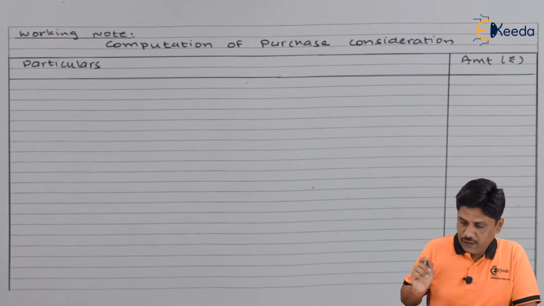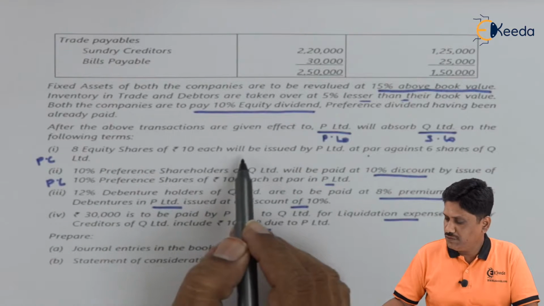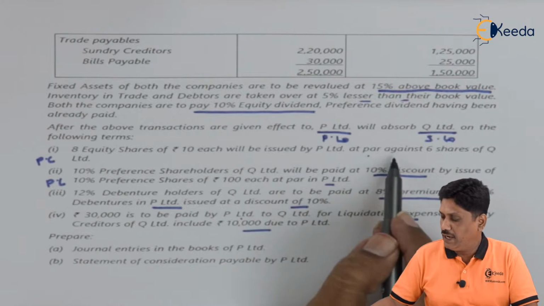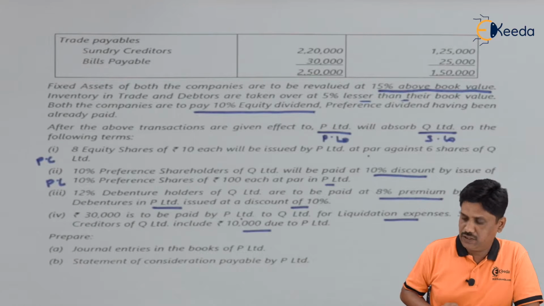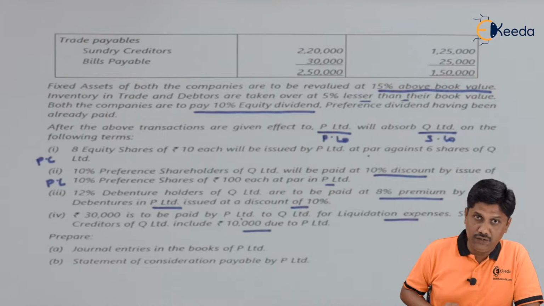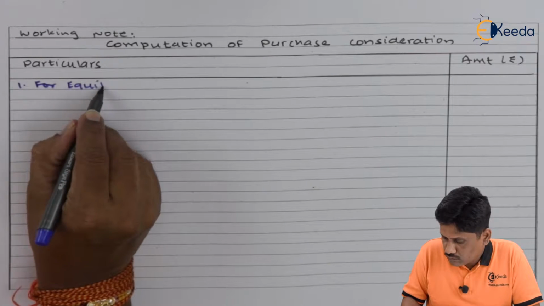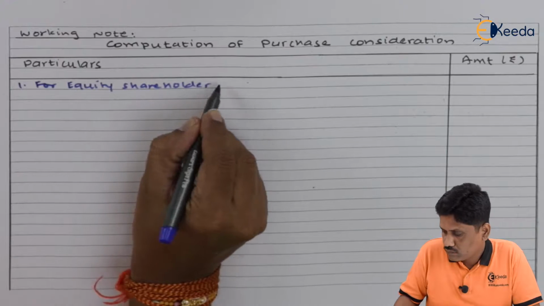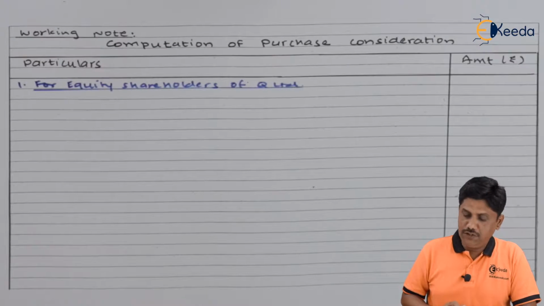Format is here. Let us start with information number 1 which says that 8 equity shares of 10 each will be issued by P Limited at par against 6 shares of Q Limited. They are talking about equity shares. So it is a discharge to the equity shareholders. So that will be a part of PC. Friends, for equity shareholders, what you will get? Equity shares in P Limited.